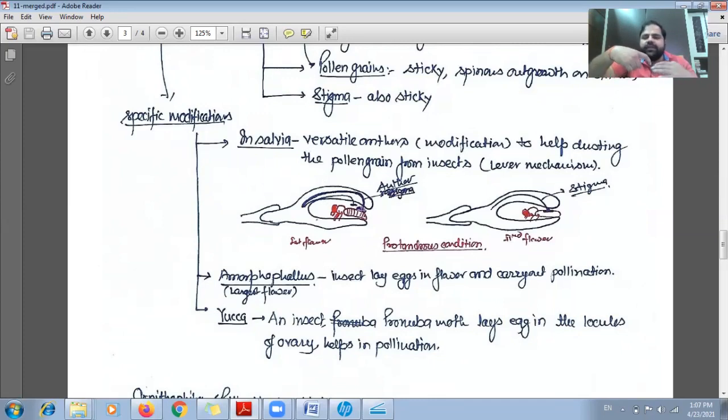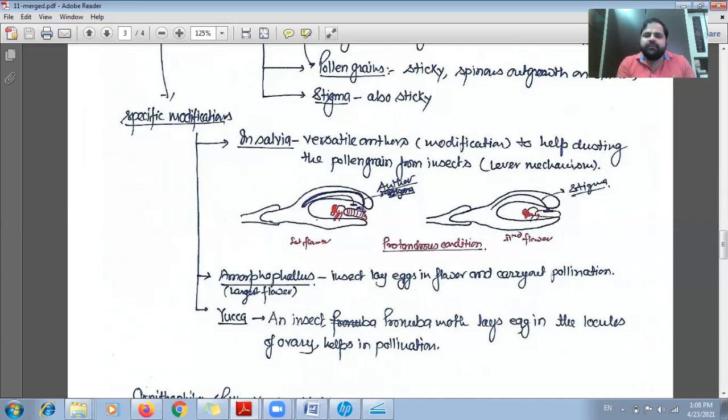When the insect enters inside the flower to get the nectar or their food, what will happen here? The lever structure, which is called the versatile anther, will help to dust the pollen grain on the body surface of the insect. Got it? Since the pollen grains are sticky here, these pollen grains will stick on the body of the insect. And what will happen after that?